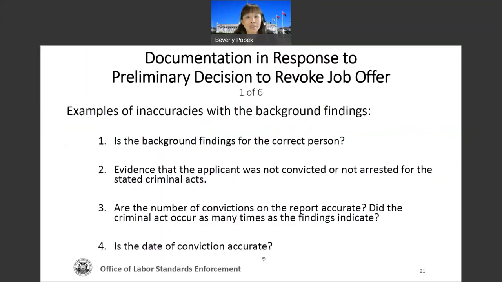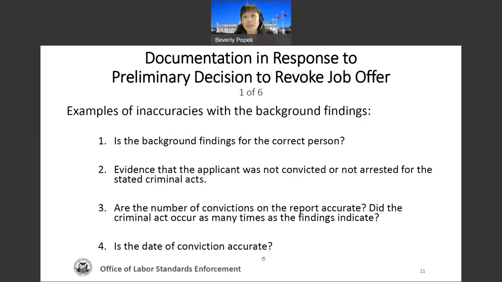So one of the things that may happen after you send that preliminary decision to revoke the job offer is that there might be examples of inaccuracy. So these are some things to keep in mind about the background report and factual or inaccuracy questions. So number one, is the background report for the correct person?